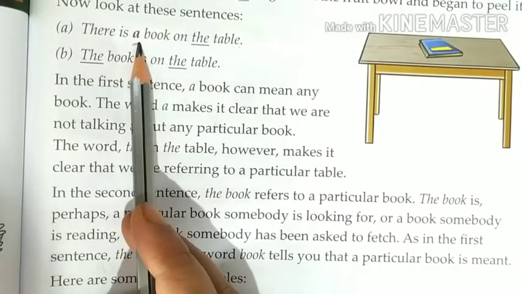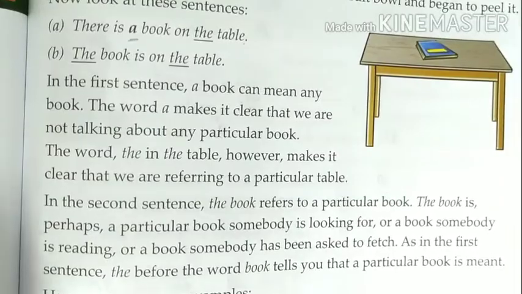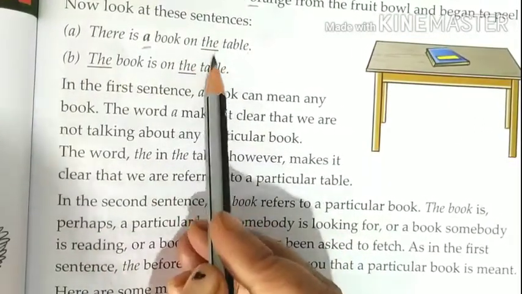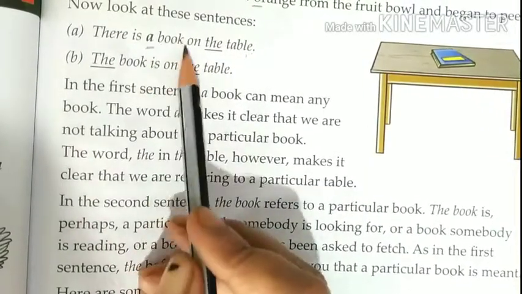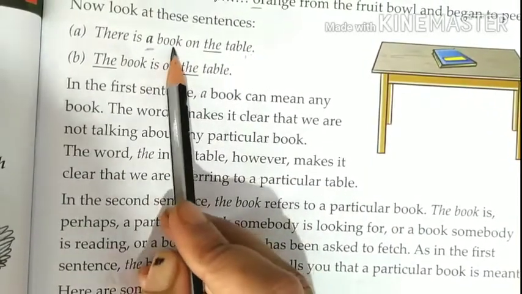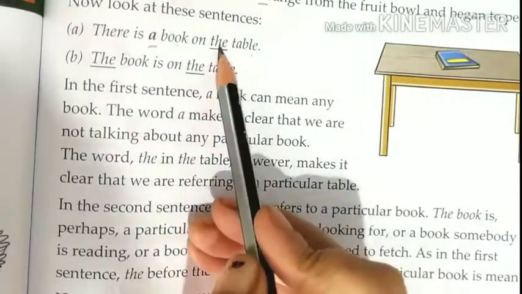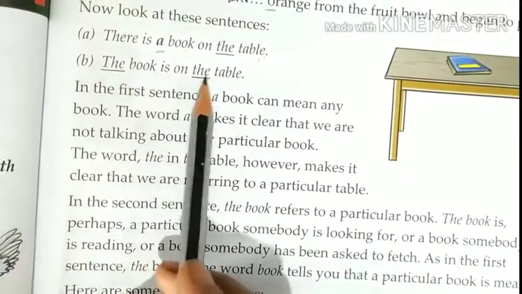We are not talking about any particular book. This means any general book. On the table means the book is on the particular table. Okay, we are talking about any general book, so a book, and we are talking about a particular table, so the table. Okay, a book is on the table.